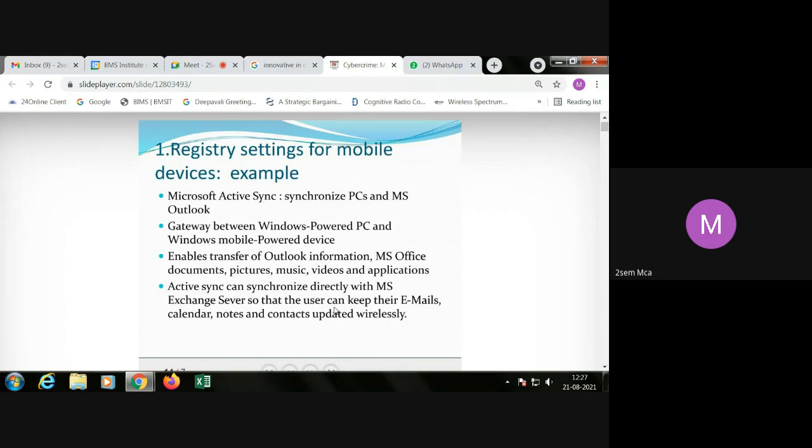So Microsoft ActiveSync, if you sit with the Windows operating system on the machine, or previously we used to have the Windows Phone. Probably you have heard about the Windows Phone. Probably in module 5 on mobile applications, you are going to learn much about the Windows Phone and iOS phones, right? So with Windows Phone, which uses the Windows operating system, previously you could do the mobile device registry settings using Microsoft ActiveSync controls, the gateway between a Windows powered PC and the Windows mobile powered device.